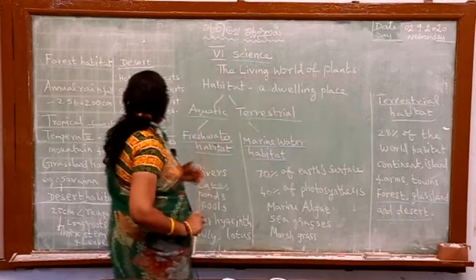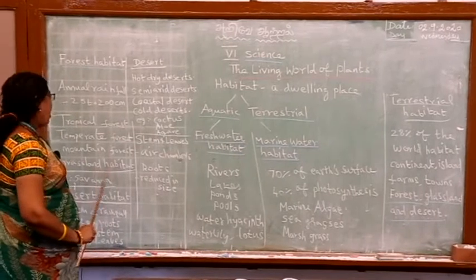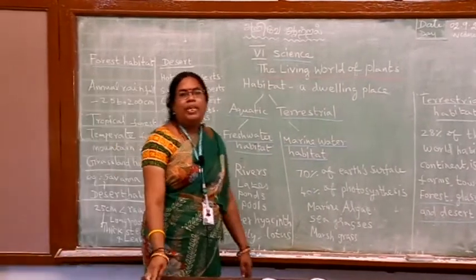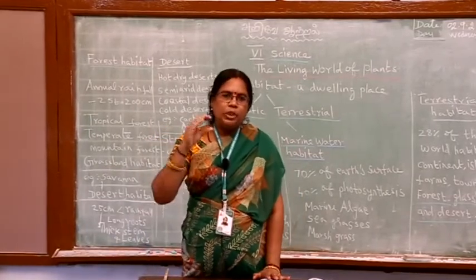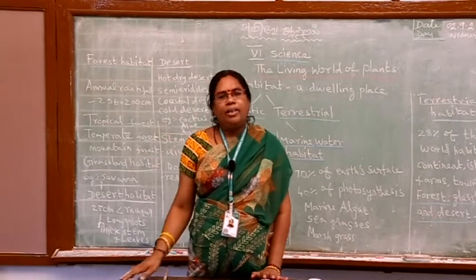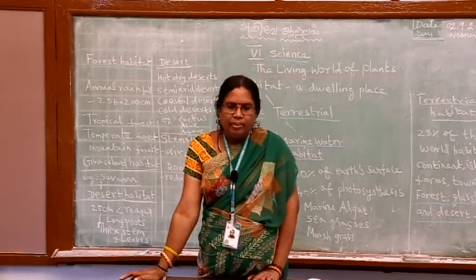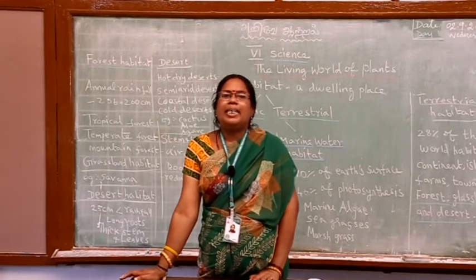Now, let us see the second type, grassland habitat. In grassland habitat, we can see grass ranging from short to tall, and it is very useful for cattle rearing. We heard about savanna grassland.